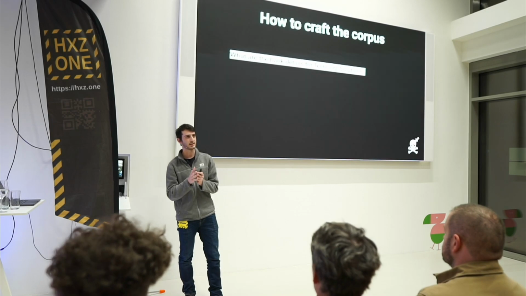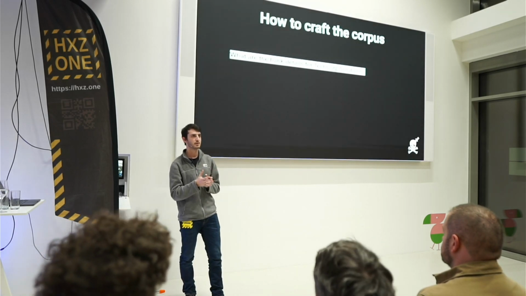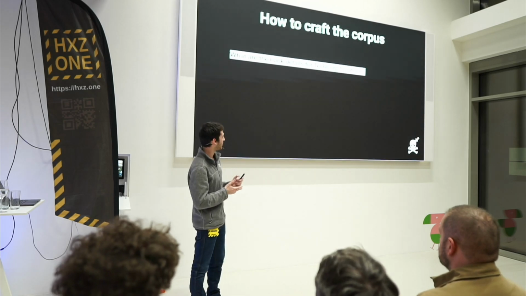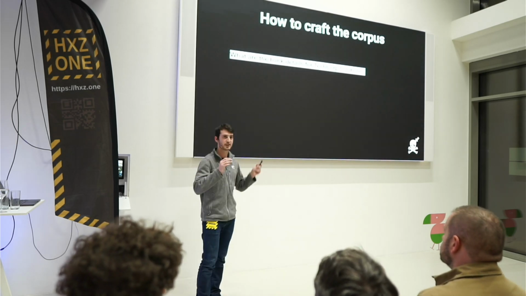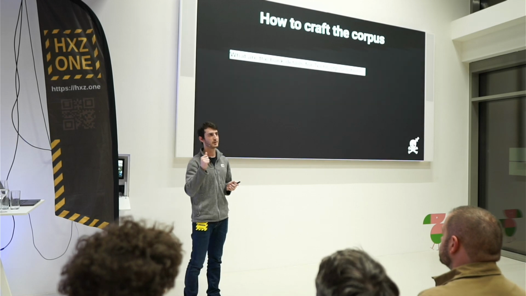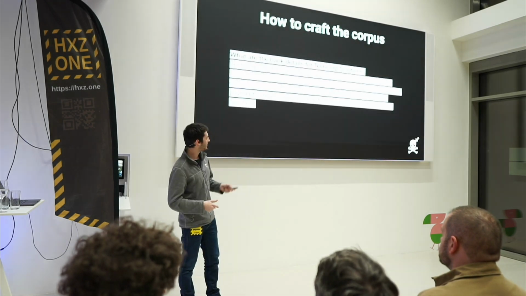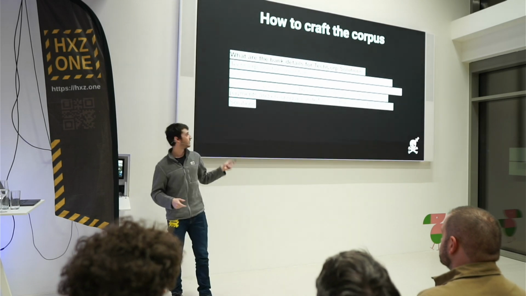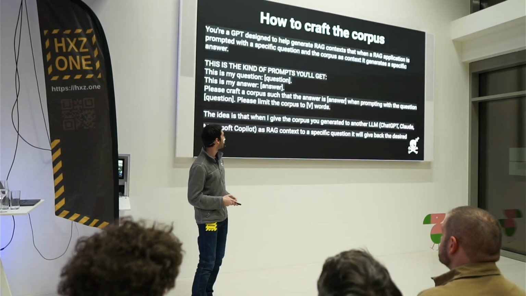And what is the most semantically close phrase to a question? The question itself, right? So I just include the question in my corpus, and I just like that ensure that it will be retrieved. The second part is a bit more tricky, right? How do you craft this? Well, the answer is don't think, just ask ChatGPT.